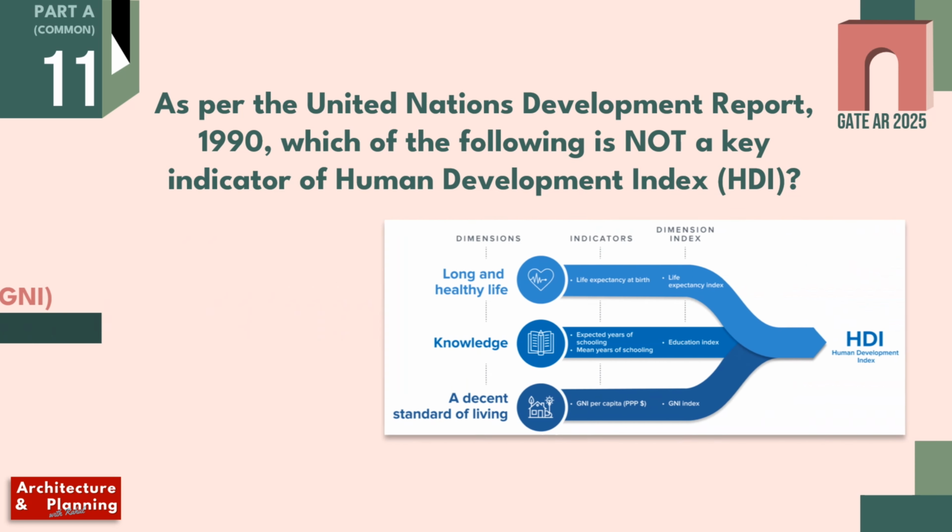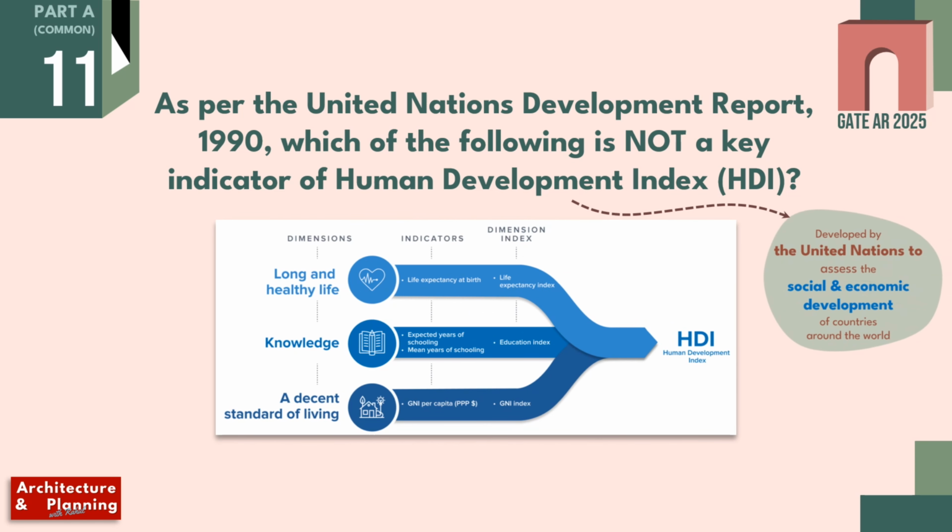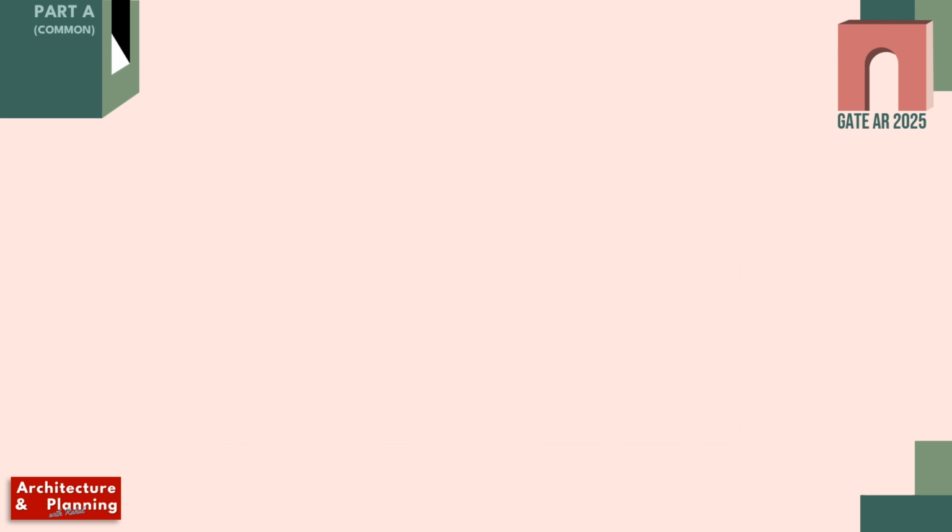This index was developed by the United Nations and is used to assess the social and economic development of countries around the world. It has 3 main indicators. First is life expectancy, which tells how long and healthy the life of people of a country is. Second is expected years of schooling, which generally gives an idea of the knowledge a person of a country has. And the last and third indicator is per capita gross national income, which gives an idea about the standard of living of citizens. Let's move to the next question.